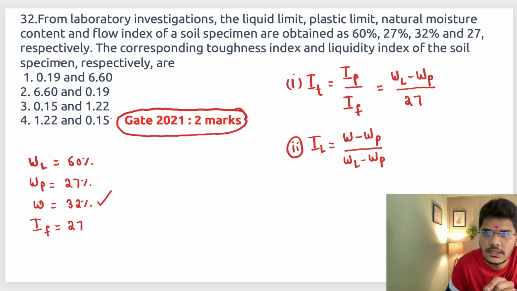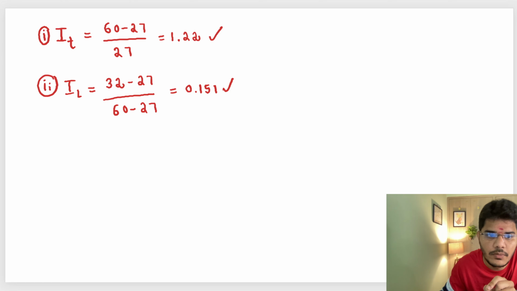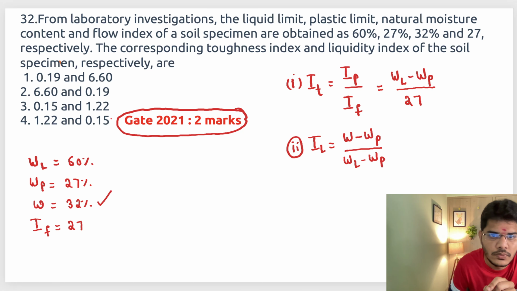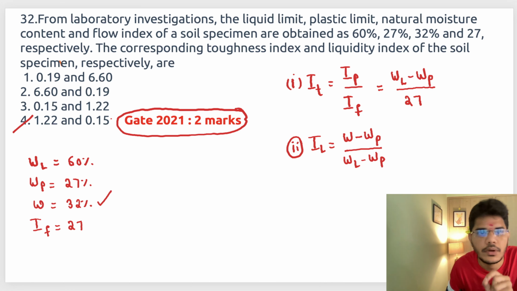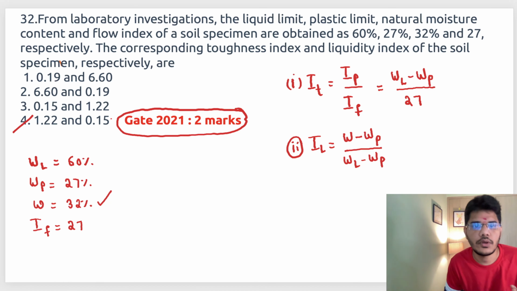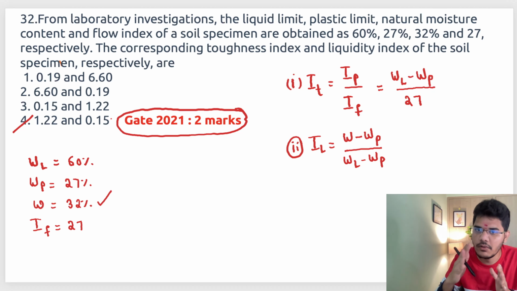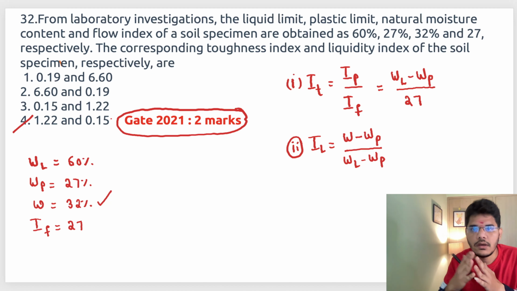So toughness index is 1.22, so option D is correct. Liquidity index is 0.15. In this way we could solve the question. He just gave the data, and if you know the definition, we could easily tackle the problem.